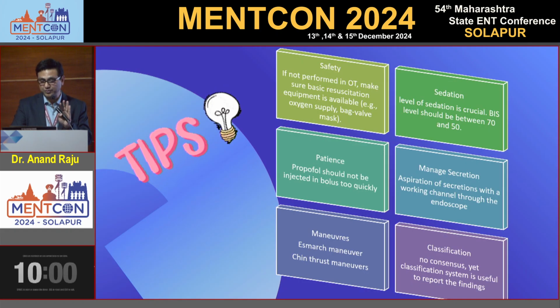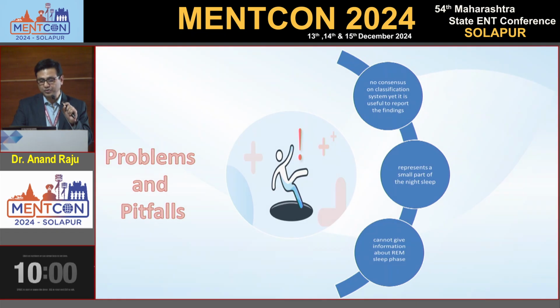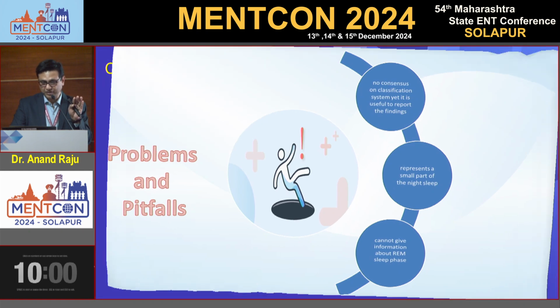Classification grading is also important to assess the severity of collapse. The pitfall is that no grading system is so far particular to DISE. Normally, worldwide, what we are using is the VOTE classification. DISE represents a small part of the night's sleep. Normally, we do not simulate REM sleep. In REM sleep a lot of collapse occurs, so REM sleep we can't simulate. So we are only assessing the non-REM part of sleep.